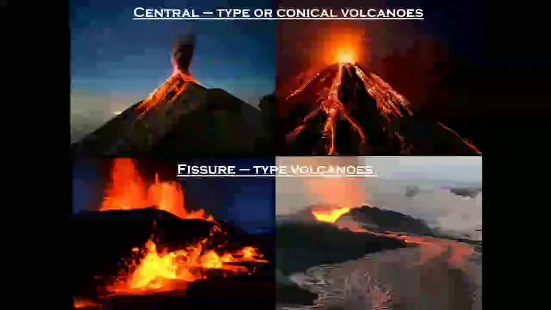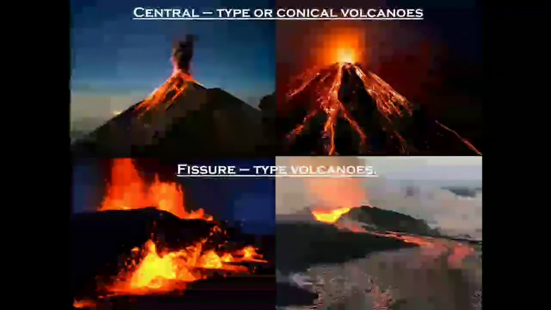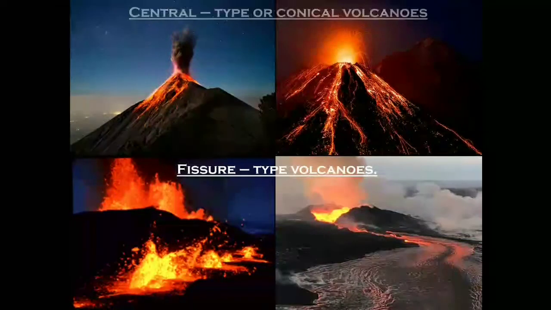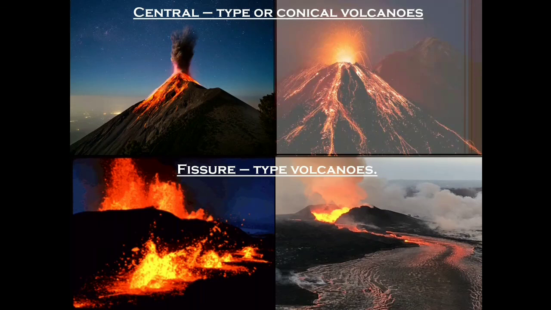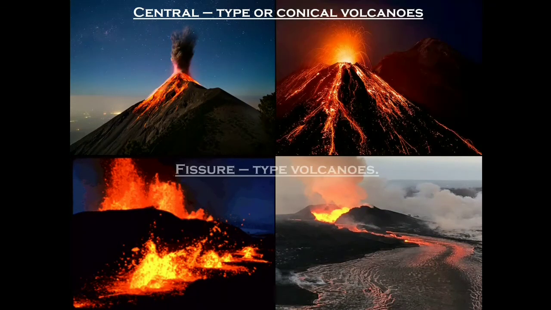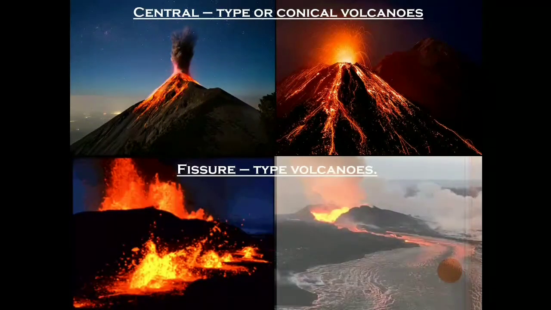You can see here a picture of central type or conical volcanoes. Both these pictures are of central type or conical volcanoes. Okay, and below you can see fissure type volcanoes. This picture and this picture. These are the types of fissure volcano.